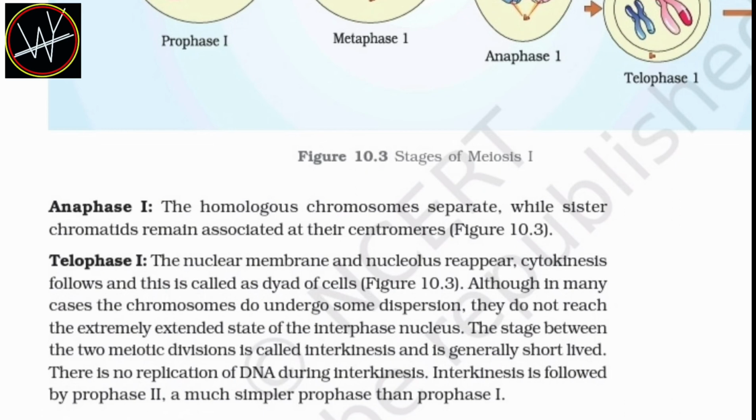Although in many cases the chromosomes do undergo some dispersion, they do not reach the extremely extended state of the interphase nucleus. The stage between the two meiotic divisions is called interkinesis and is generally short-lived. There is no replication of DNA during interkinesis. Interkinesis is followed by prophase II, a much simpler prophase than prophase I.